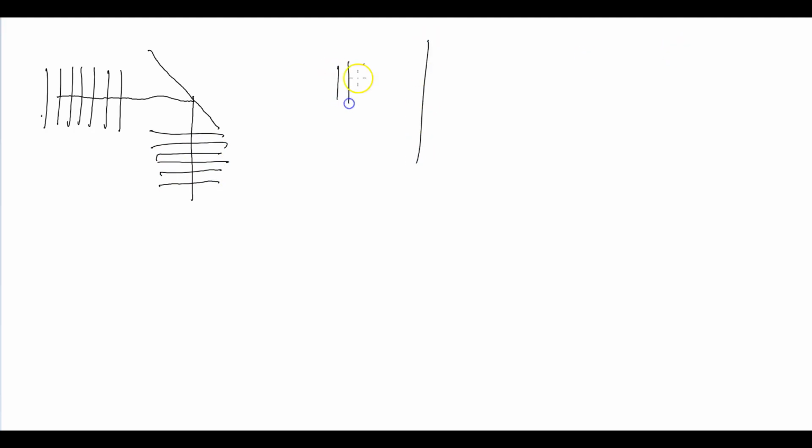So if it hits a reflecting surface, then it will strike back. It doesn't actually move a bit, I'm just showing it so you can see better. So it will strike back, and this is known as reflection.